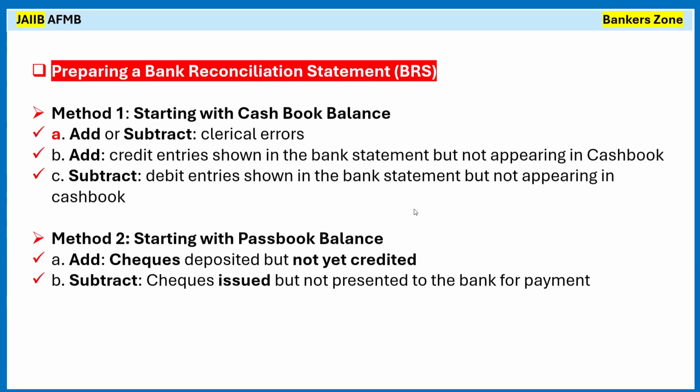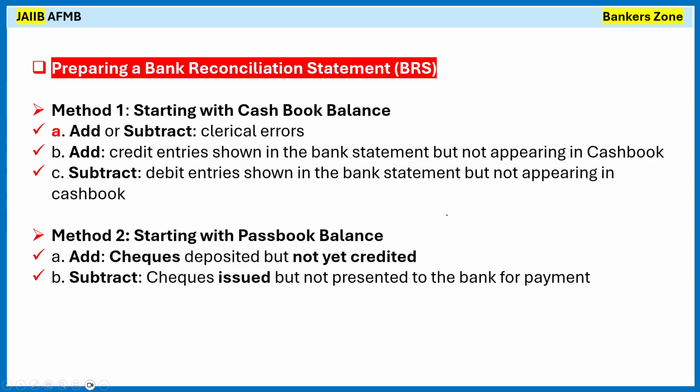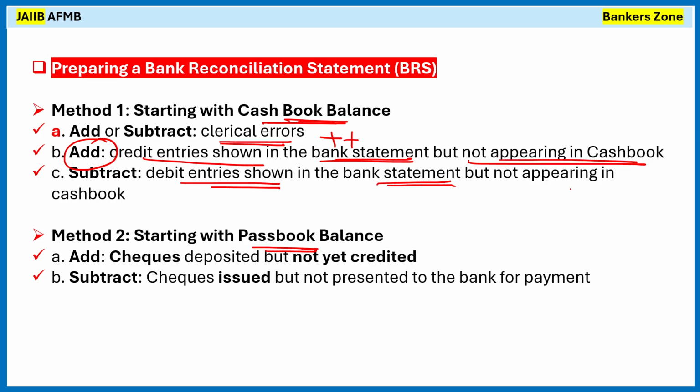Okay, now see, preparing a balance sheet, how to prepare the bank reconciliation statement. Basically we have two options: either we can start with the cash book or we can start with the passbook. If we start with the cash book, whatever clerical error is done, we can either add or subtract depending on the circumstances. The credit entry shown in the bank statement but not appearing in the cash book, we will add. However, the debit entry shown in the bank statement but not appearing in the cash book, we will subtract.